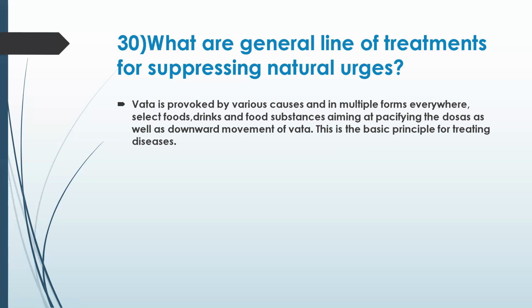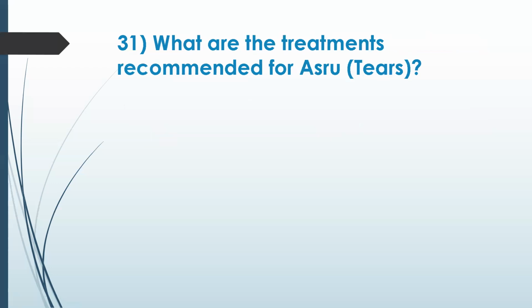Vata is more common in this kind of condition, and Vata is the one we should be treating with different methods like Abhyanga or even Nasya or Dhumapana. So this is a general line of treatment that is recommended for all natural urges. So always consider Vata as one of the predominant causes for the disease.